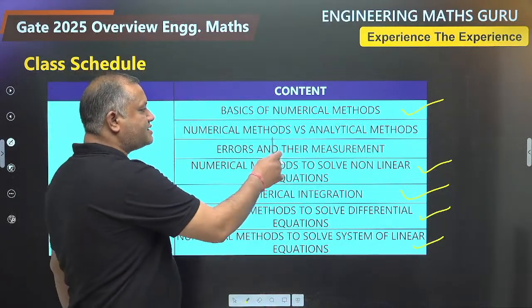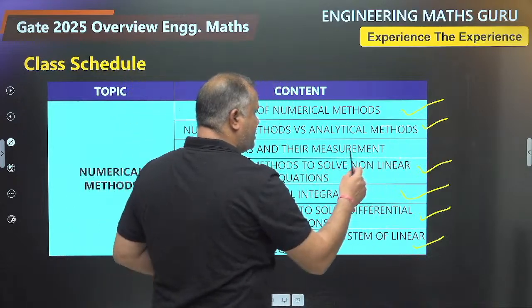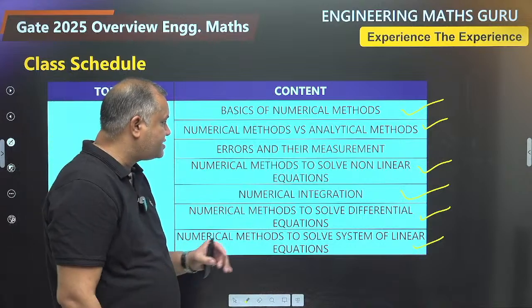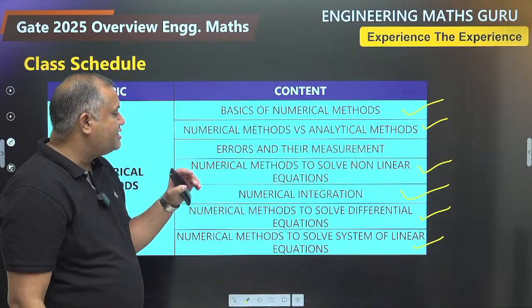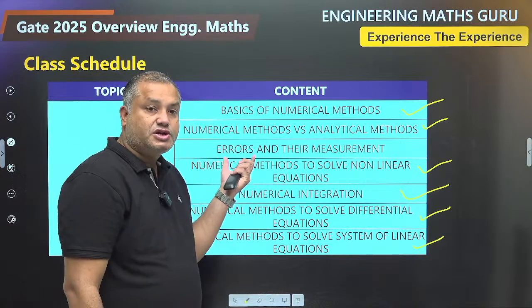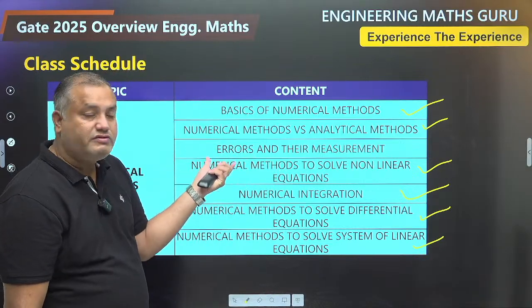So numerical methods versus analytical methods. Here we will learn what are the basic differences, why we need numerical methods over analytical methods, and there I will teach you that numerical methods are always subjected to errors. Solution of numerical methods involves some errors.